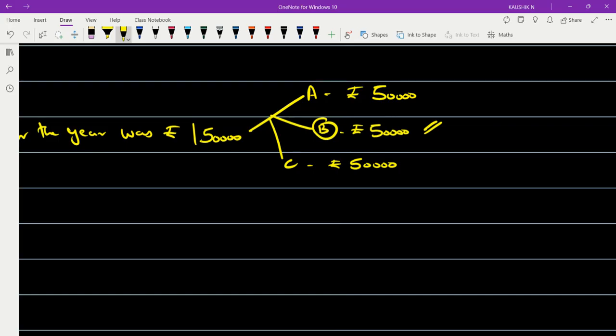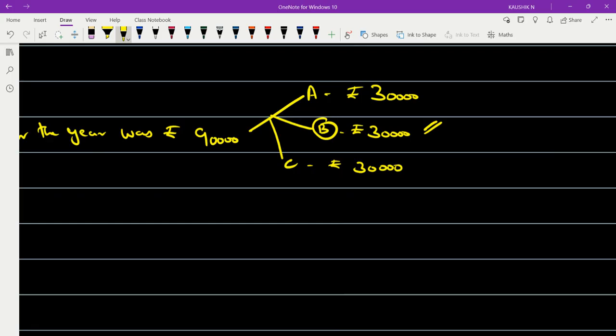Now, let us take another example. Suppose the profit earned by the firm is not 1 lakh 50, it is an amount of rupees 90,000. If this is the case, how much will we transfer to each of the partners? 30,000. Okay.